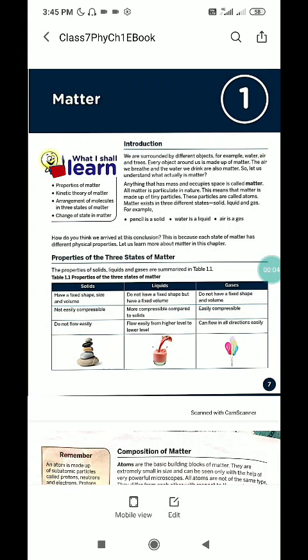This is our first class of this session. Subject: Physics, chapter number 1, Matter. Before we start the chapter, we have to know what is matter. Anything that has mass and occupies space is called matter. Matter exists in three different states: solids, liquids and gases. For example, a pencil is a solid, water is a liquid and air is a gas.